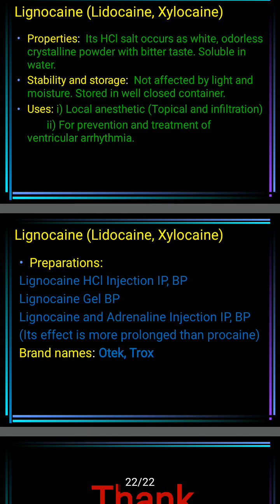Some of the official preparations are lignocaine hydrochloride injection IP BP, lignocaine gel BP, and lignocaine and adrenaline injection IP and BP. This combination is used to get its effect for a prolonged period of time. And the brand names of lignocaine, lidocaine or xylocaine are Otec and Trox. Thank you for watching.